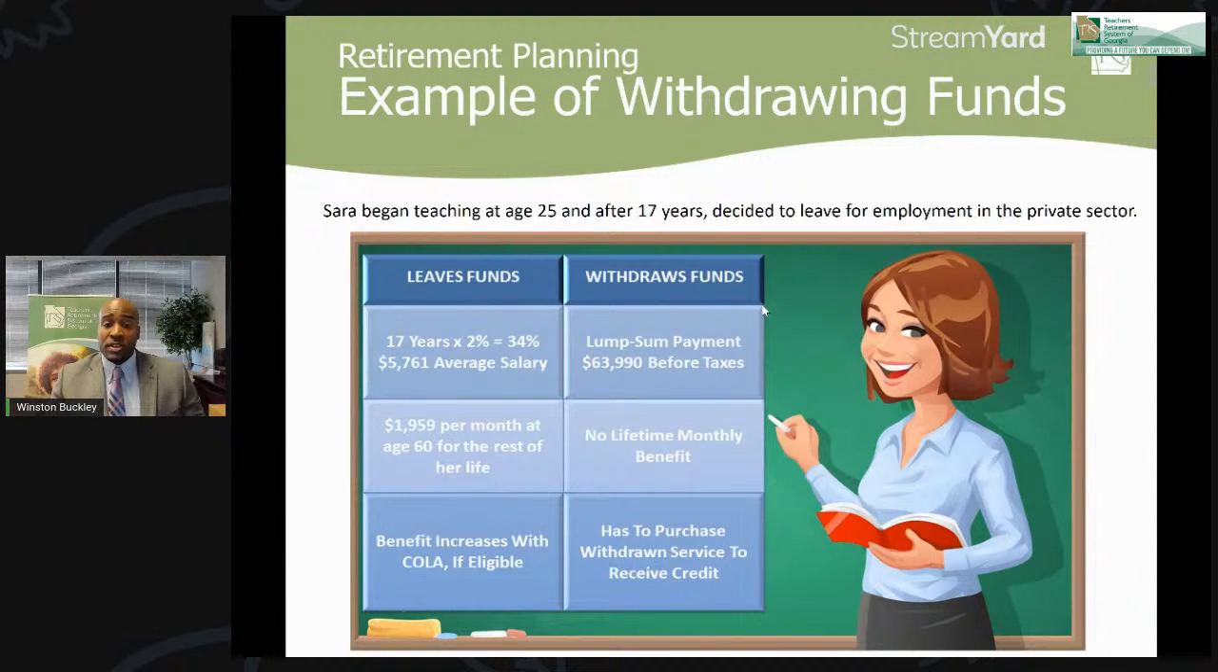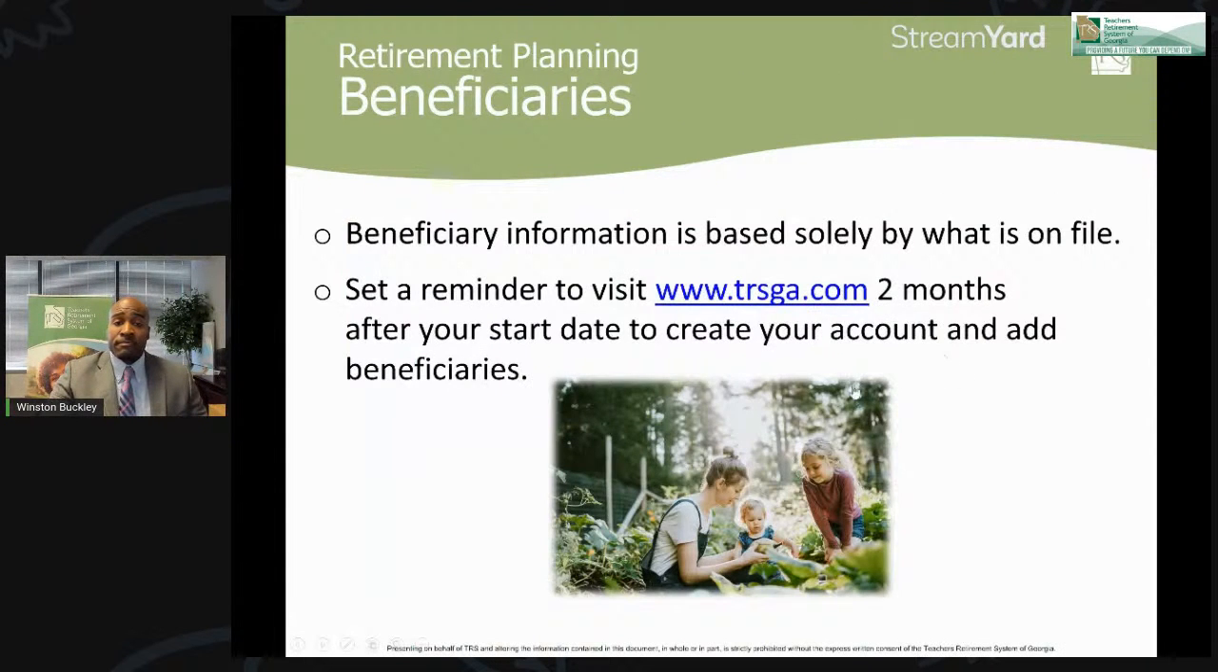Or if she withdraws those funds once she leaves and separates her employment from TRS, she can take a lump sum payment of $63,990. But that's before taxes. So she may be subject to federal and state taxes and penalties. And again, there's no lifetime income. If she decides to come back to a TRS covered employer and wants to reestablish that service, she has to pay that amount that she withdrew plus the interest that has accumulated. So that's something to think about if you are at some point considering leaving your TRS covered employer.